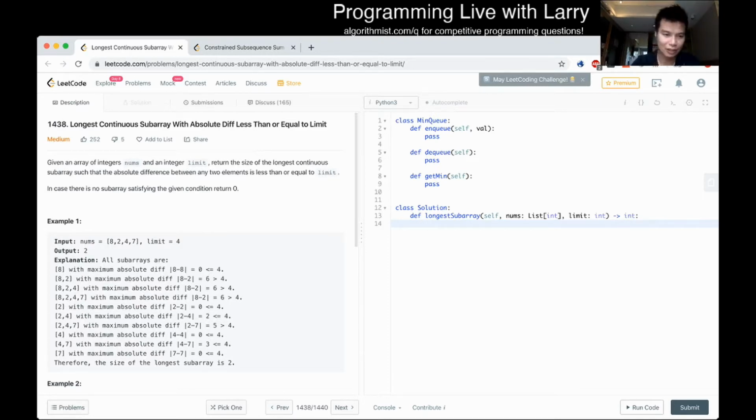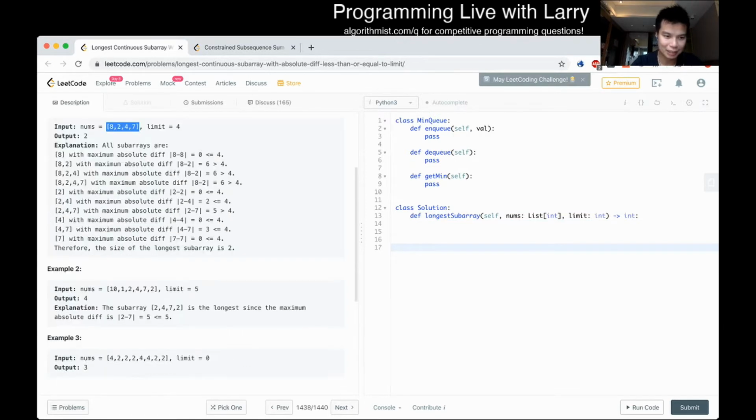But the idea is that, okay, let's take a slightly bigger array for an example. Let's say we have an array like this array.